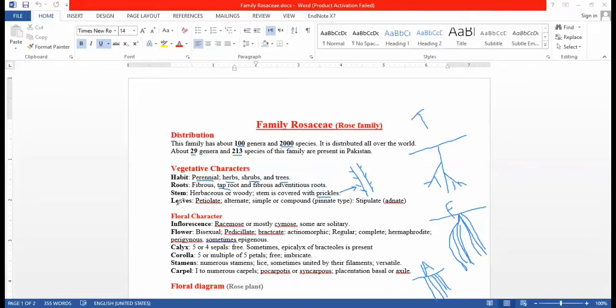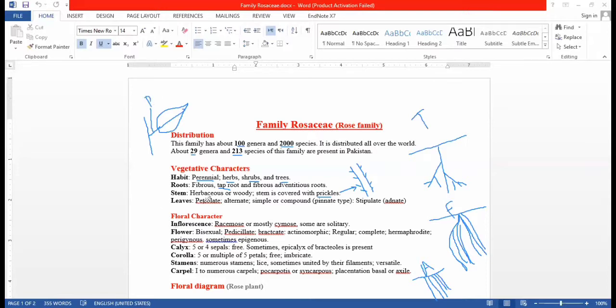After stem, the other vegetative character is leaves. The family members have petiolate leaves. Petiolate means the leaves which consist of a petiole. This is the leaf and this is the petiole. Petiole means the stalk of the leaf.